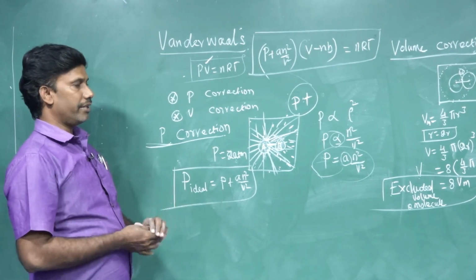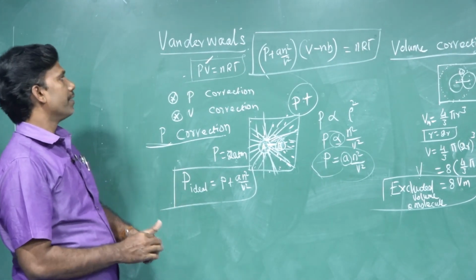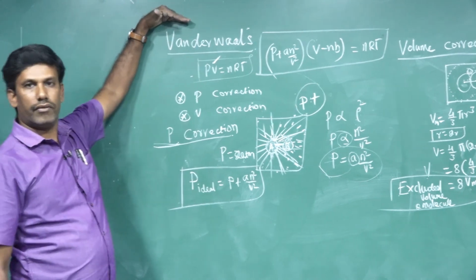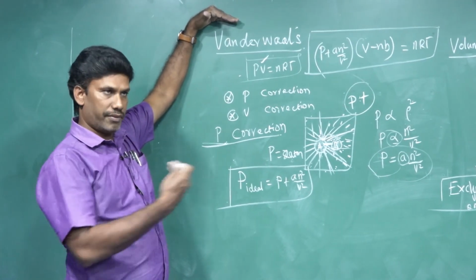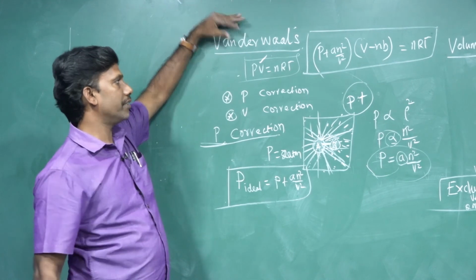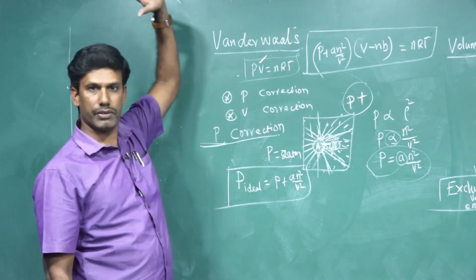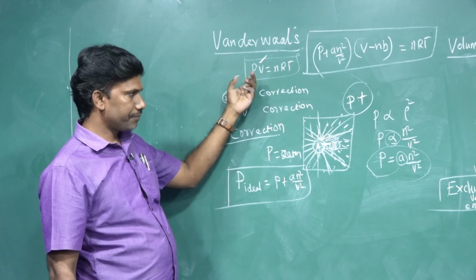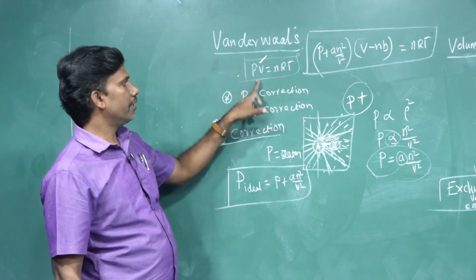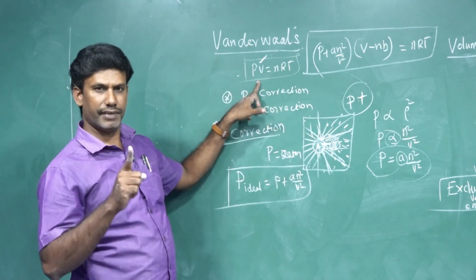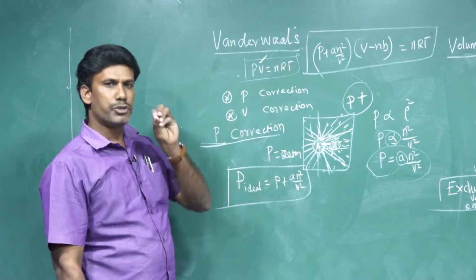Once again, I am repeating how the van der Waals equation is derived. You know very well that van der Waals starts from the ideal case and makes some alterations. PV equal to nRT is the ideal case equation. Then, after some assumptions, he found that there is a pressure variation and a volume variation. It should be corrected.